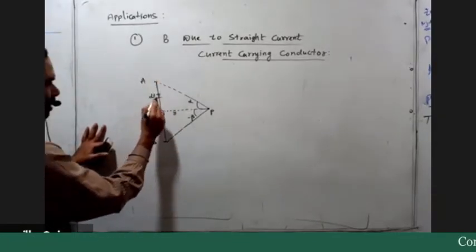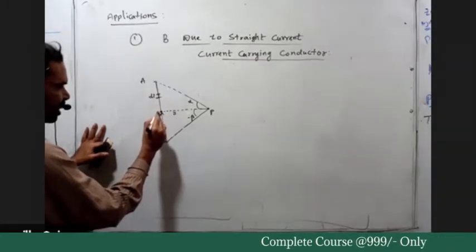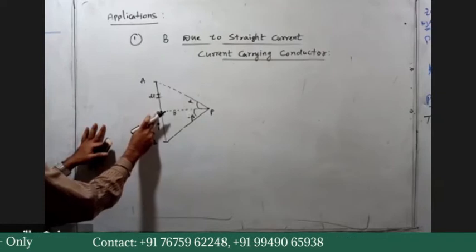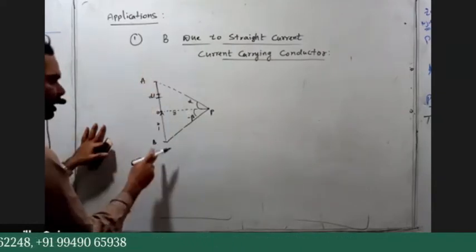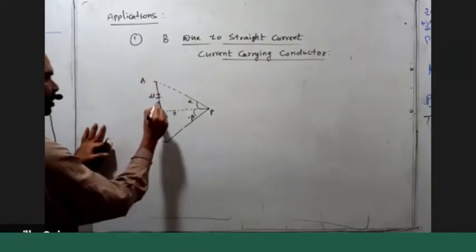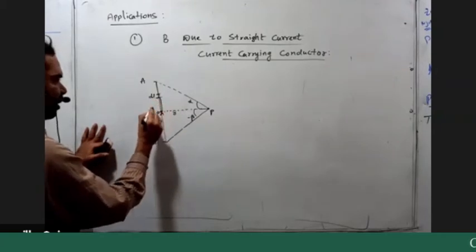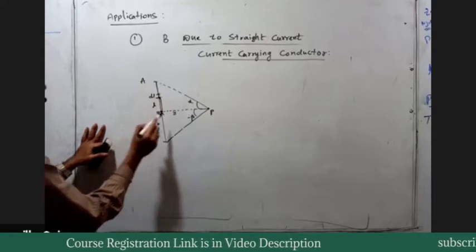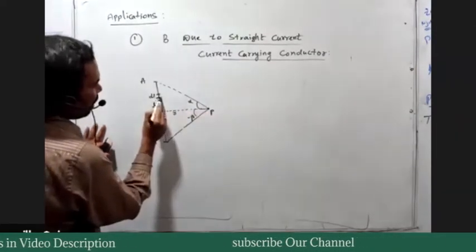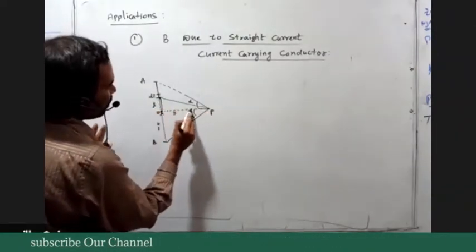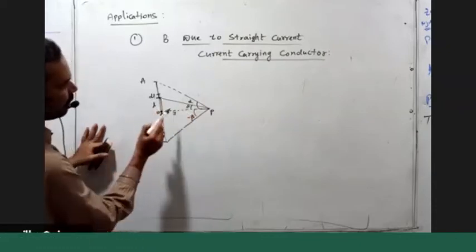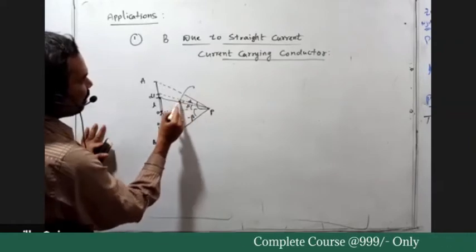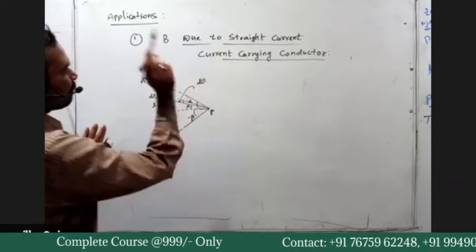This element is at a distance L from the reference point O where the perpendicular from P meets the conductor, and this element is making an angle theta, oriented with an angle of d theta.